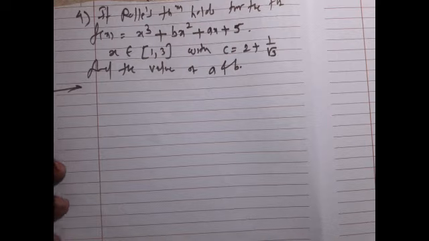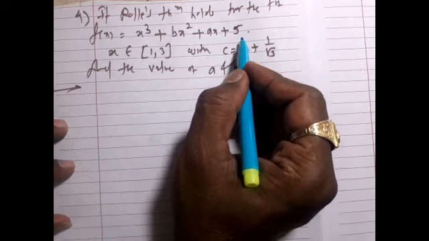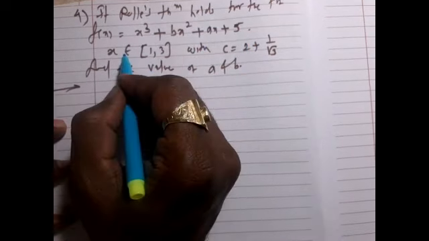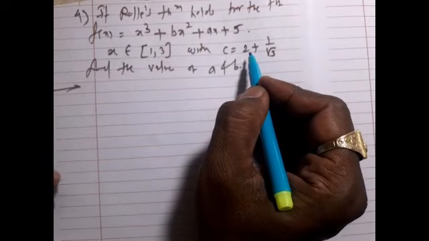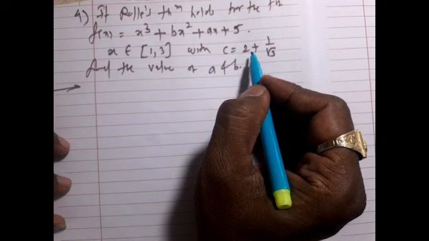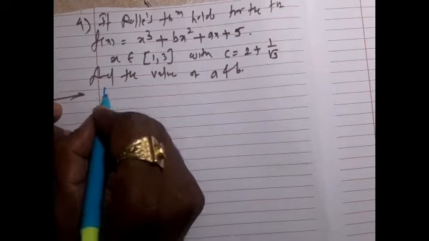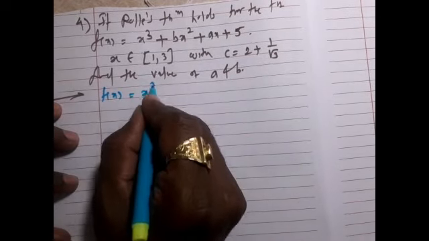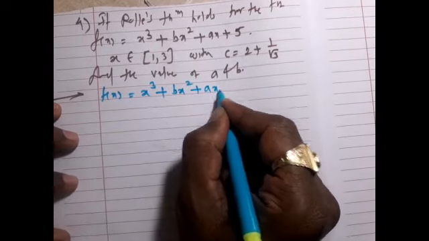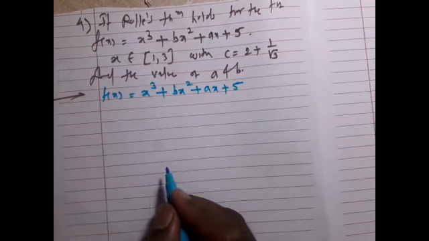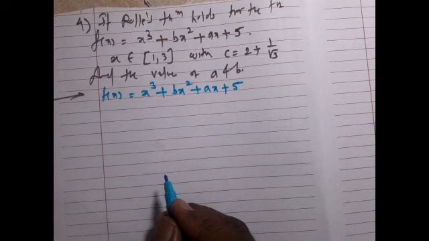Example number 4. If Rolle's theorem holds for the function f(x) = x^3 + bx^2 + ax + 5 in the interval [1, 3] where c is 2 + 1/√3, then find the values of a and b. Very interesting example. It may be asked for the marks in the board exam. So we have f(x) = x^3 + bx^2 + ax + 5. It holds Rolle's theorem, means it is differentiable as well as continuous.